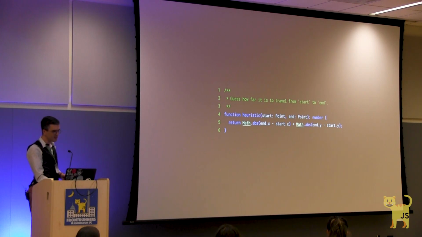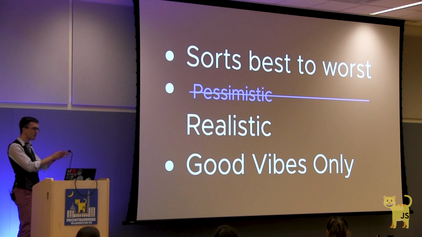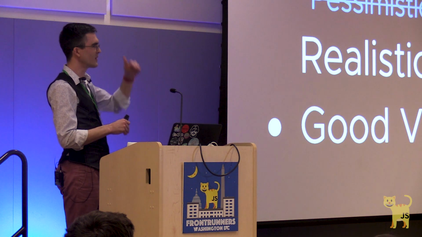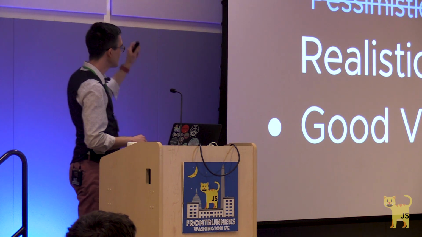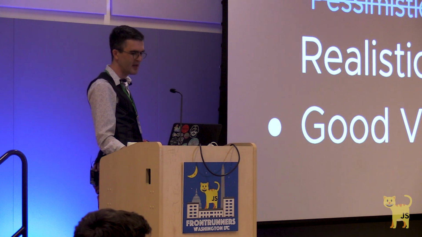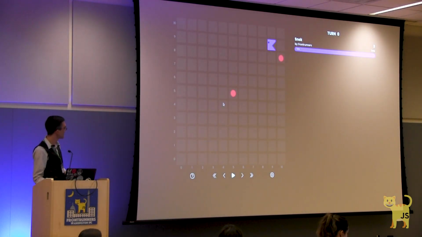All I want to point out is how simple it is, to the point of being naive. We only really need to be just good enough to sort that open set. More specifically, we're told as long as it sorts our open set from best to worst, it produces scores that are equal to or strictly worse than reality, and is strictly positive, all of the numbers must be positive, then our math nerd friends will guarantee us A star finds the best path to the goal.